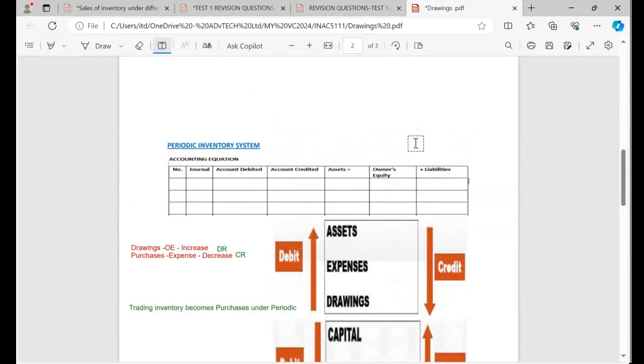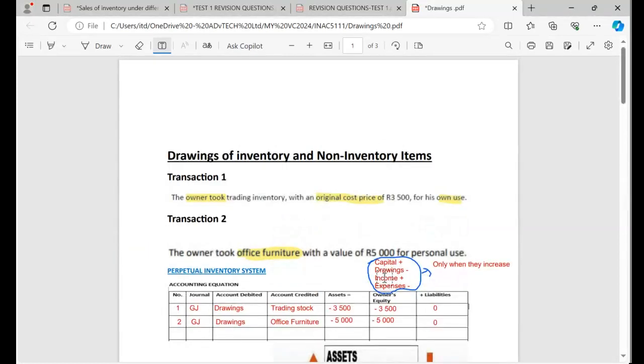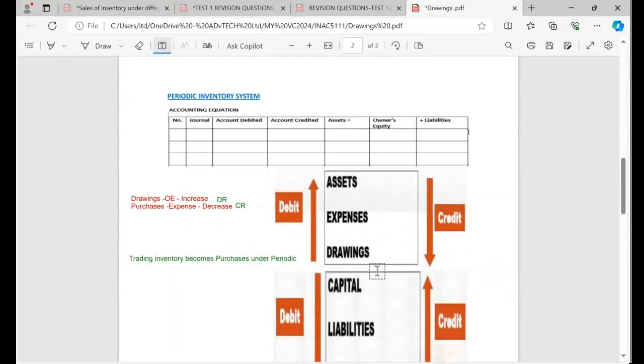Now let's go and check. Remember, I told you, you need to check what to affect. So remember those things that I usually wrote. I'm going to use the same thing here. Can you see now? So all these things, bear in mind, you must check them. Let's go and check now. Don't be in a hurry, just check.